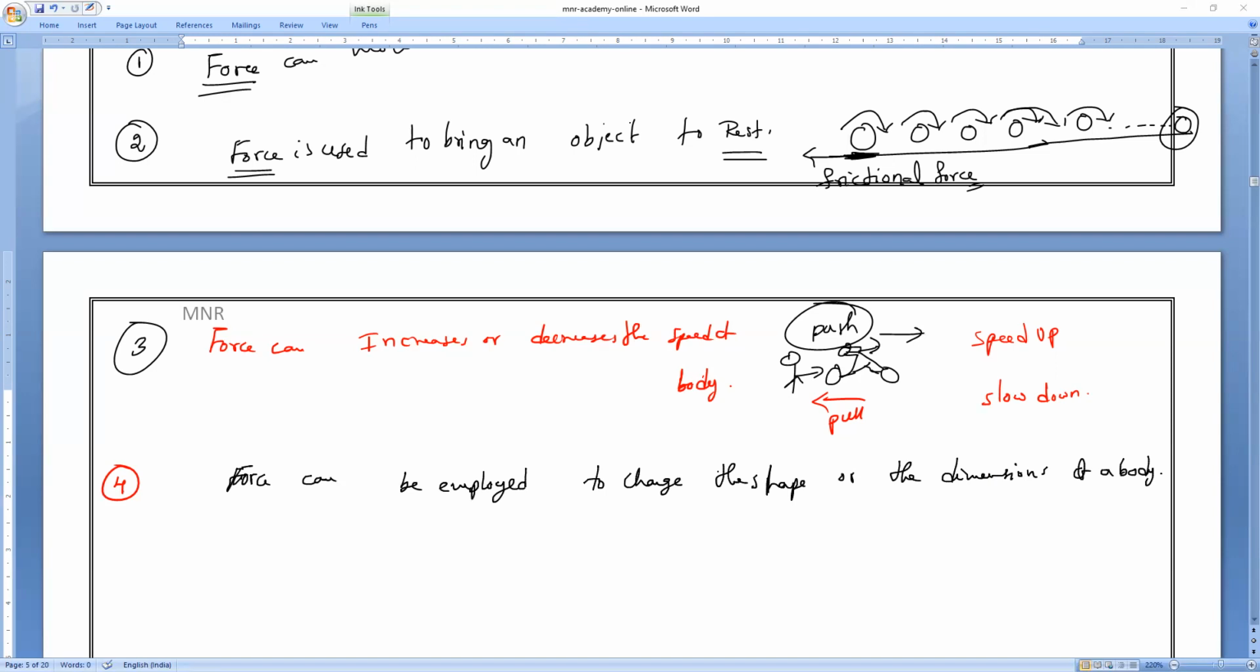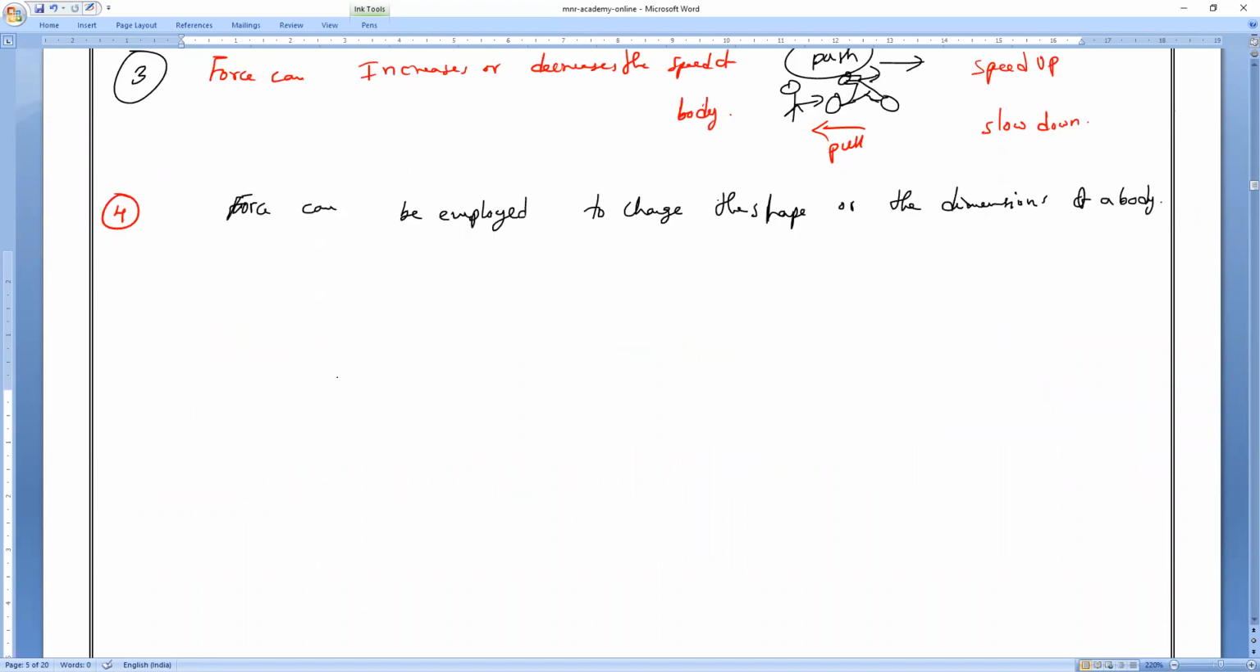Next, please mute, somebody's bird sound is coming. Who is that bird sound? Please mute.